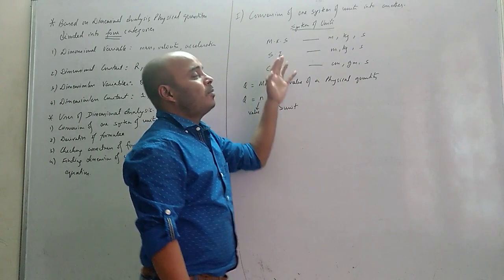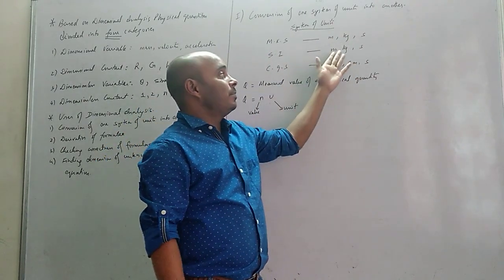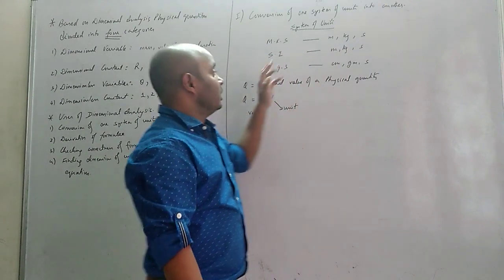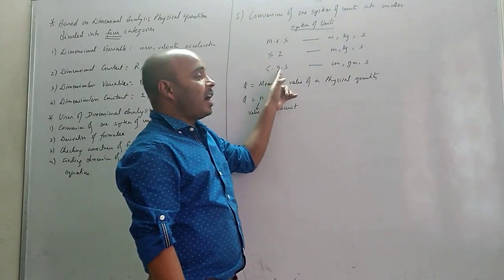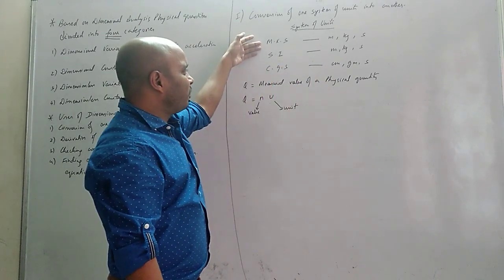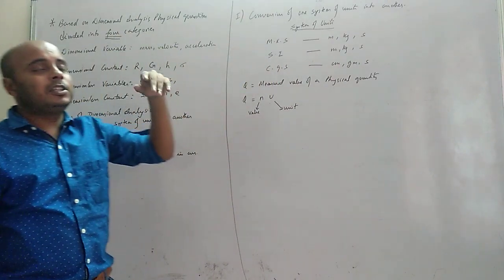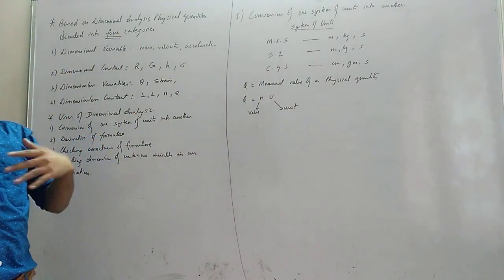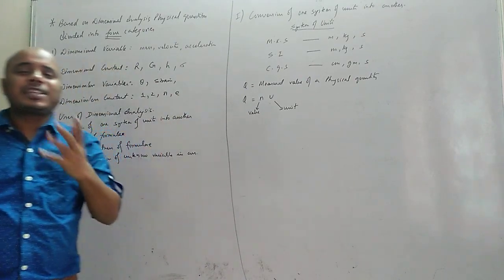Similarly, SI system almost same. Length, mass and time भी same आता है, मीटर, किलोग्राम and second. CGS, length is measured in centimeter, mass is measured in gram and time is measured in second. So these are the few basic, three basic units we will deal with in the numericals. Okay, and when doing the numericals, you will come across a few special things. So while doing the numericals, I will let you know.